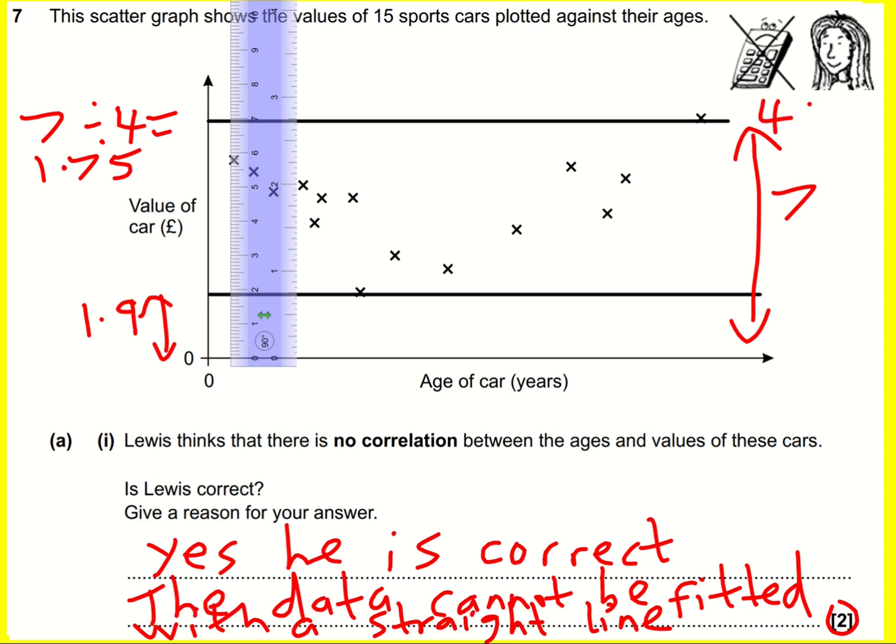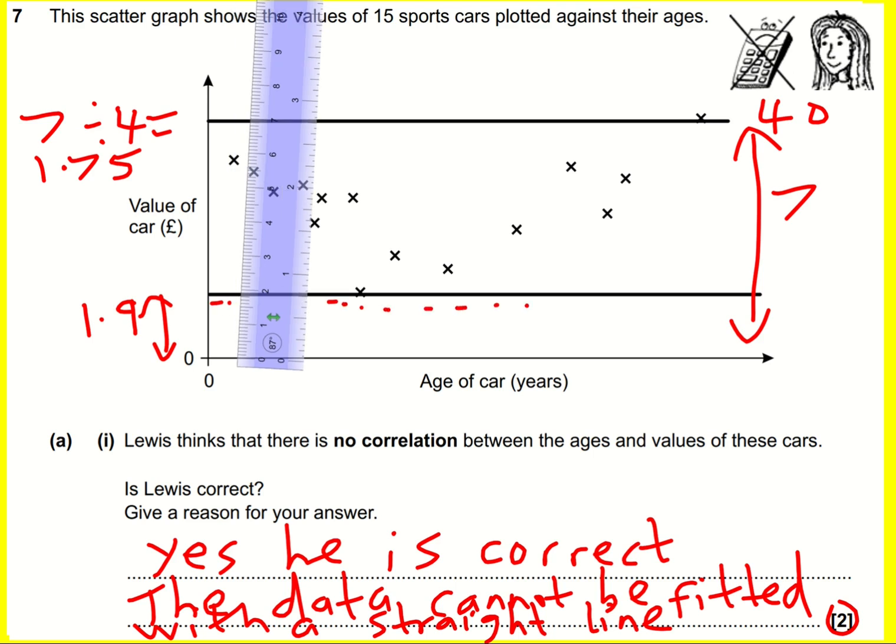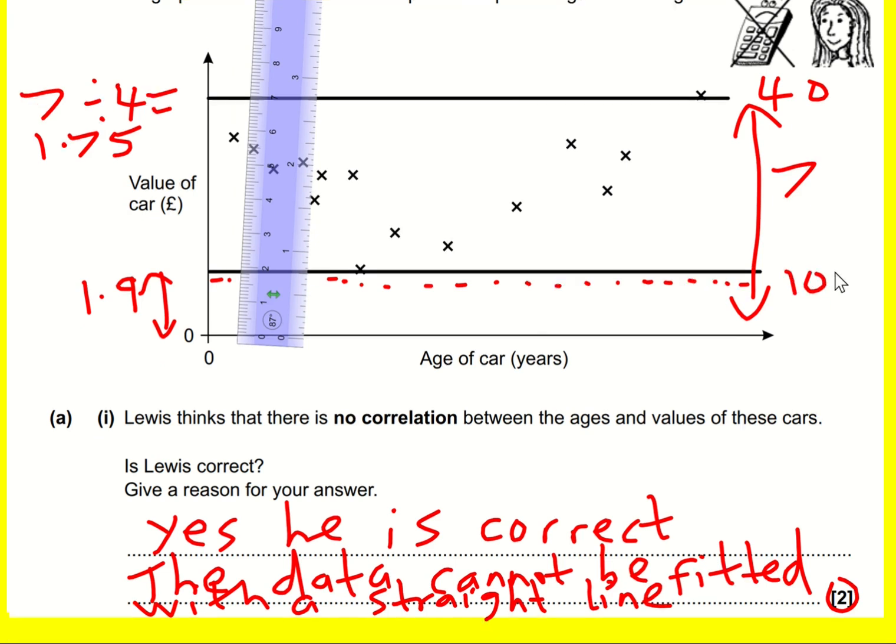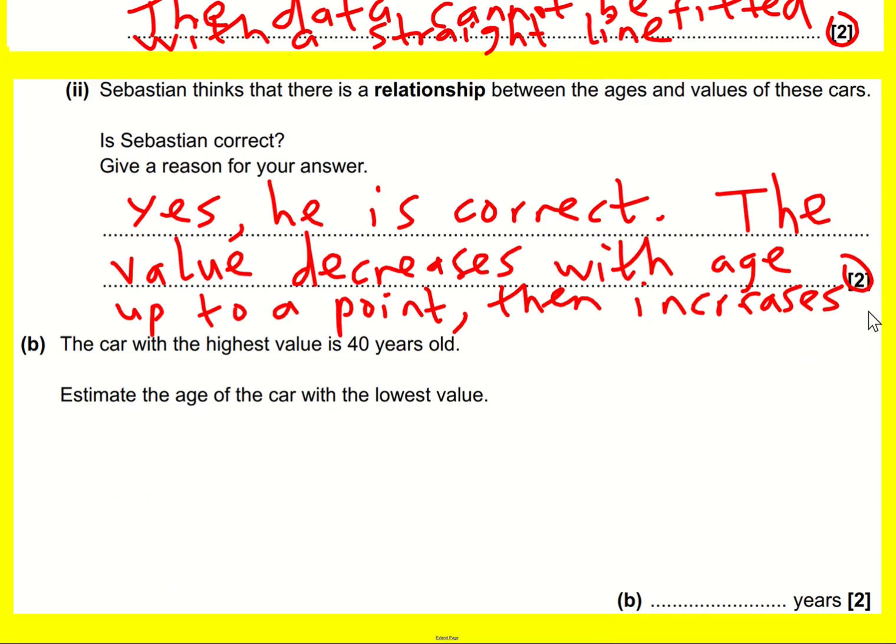That was 40. So 1.75. I'm just adding a bit on the graph for the examiner really. That would be 10. So I think that's enough working, and I just need to go with something like 11 or 12. In actual fact, I did check the mark scheme for this, and 11 to 14 is accepted. But I would expect to see sufficient working as well.